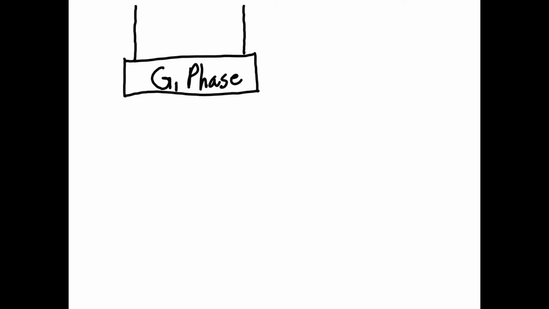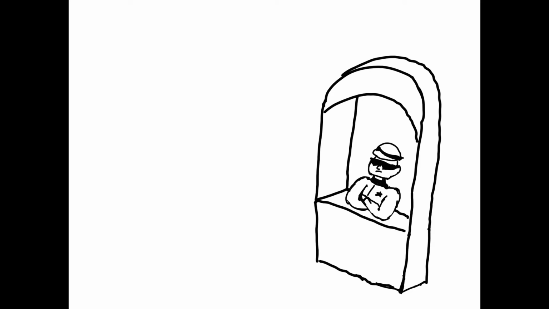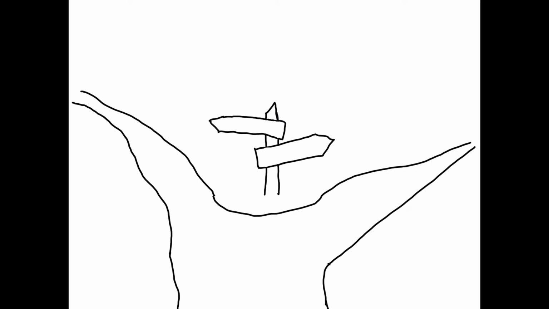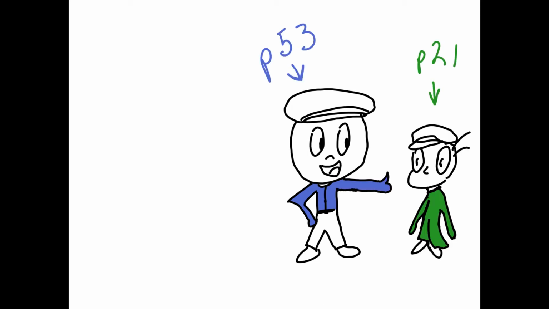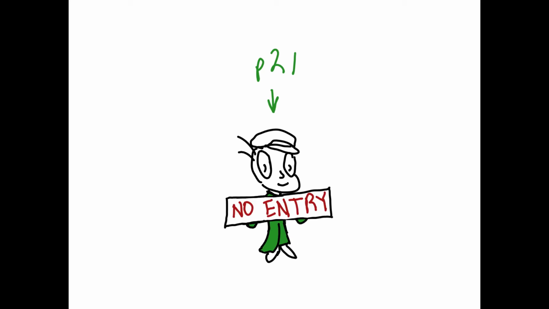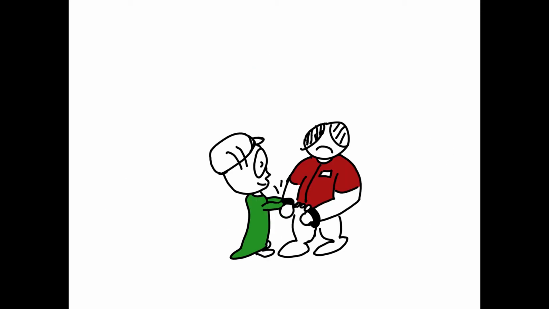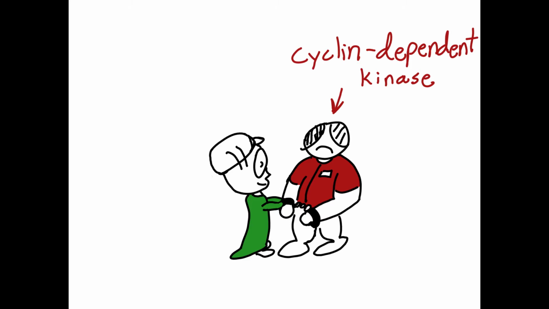The cell spends the first phase of the cell cycle, known as the G1 phase, growing. But at the end of this phase, it comes upon the G1 checkpoint, also known as the restriction point. Here, it has a big choice to make. If the cell decides to take a break from cell division, it will enter the G0 phase. An important protein known as p53 will activate another protein called p21. p21 prevents the cell from moving forward in the cell cycle by blocking the action of proteins known as cyclin-dependent kinases, CDKs for short, which are responsible for continuing the cell cycle.